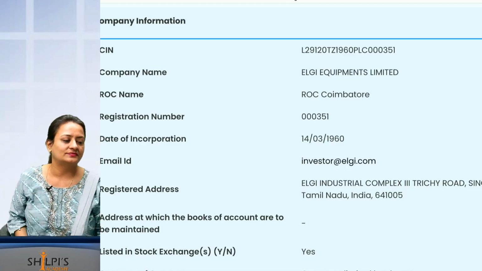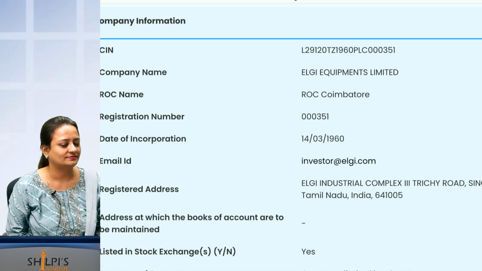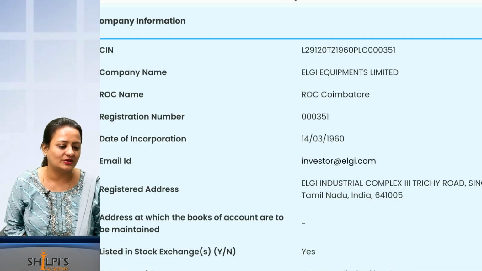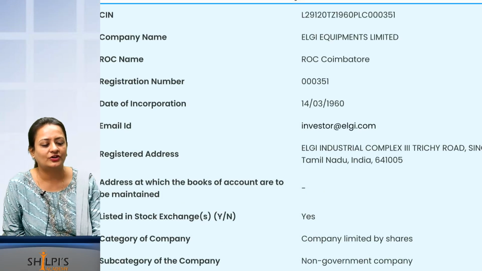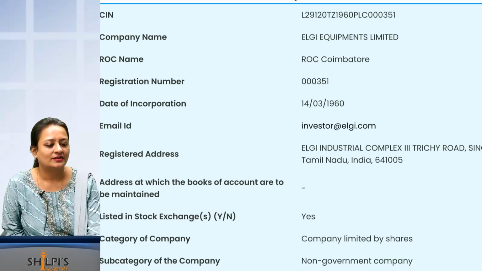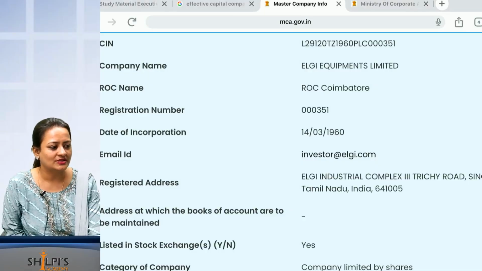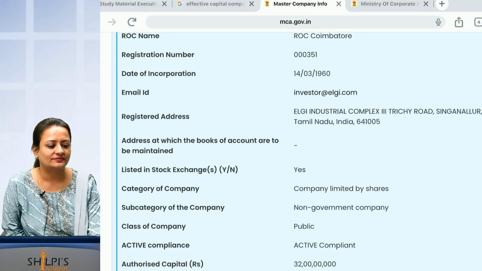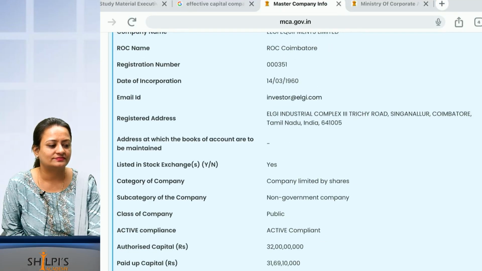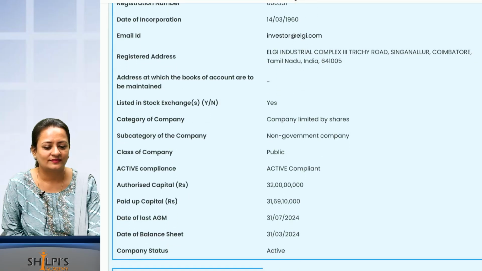Next, ROC name, registration number. Can you see the last 6 digits are the same? That is the company's unique number. Date of incorporation, can you see? That is the year of incorporation, which is also in the CIN number. Registered address, can you see? Very near to where you are. Listed in stock exchange.